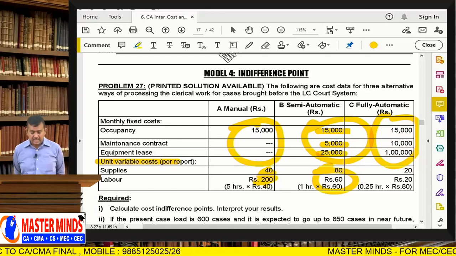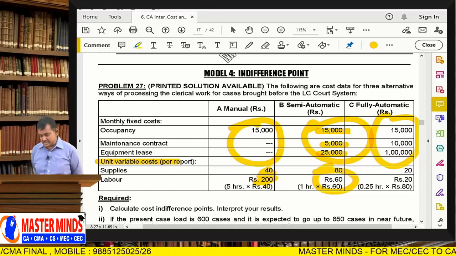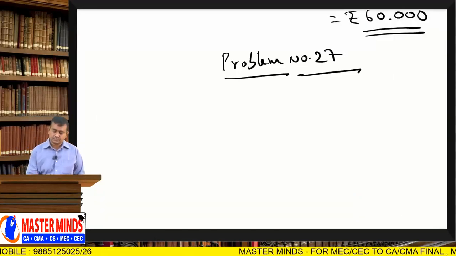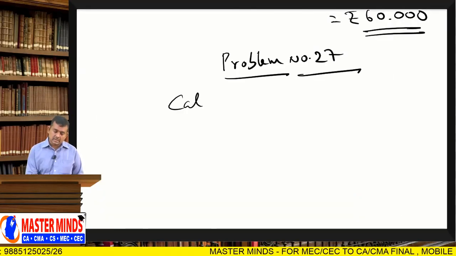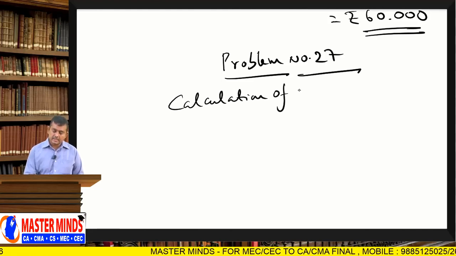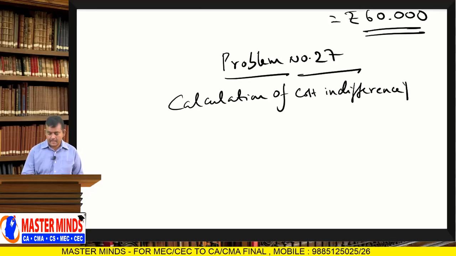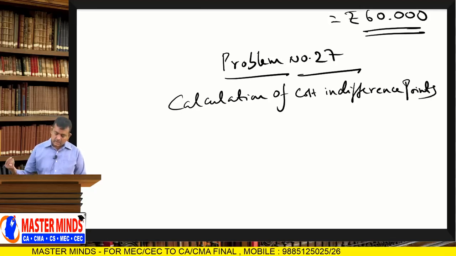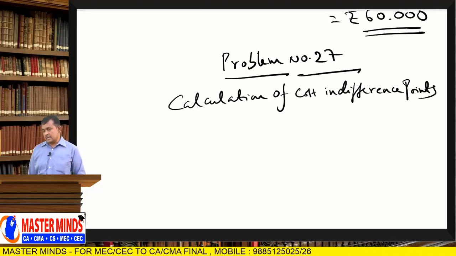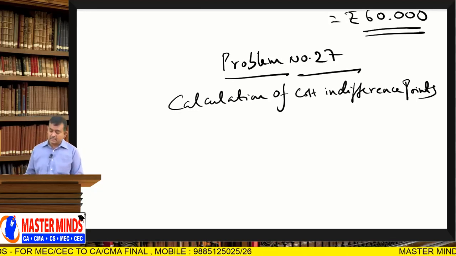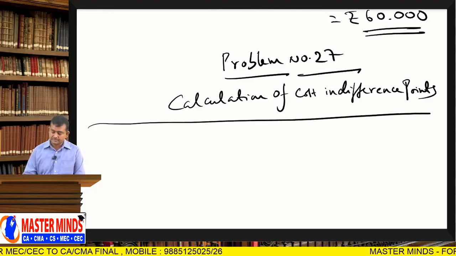First, sir, calculate the cost indifference points, very nice. So, calculation of cost indifference points. Sir, here 3 alternatives are there, so we have to calculate 3 indifference points.